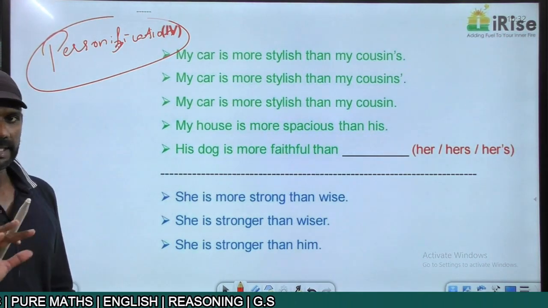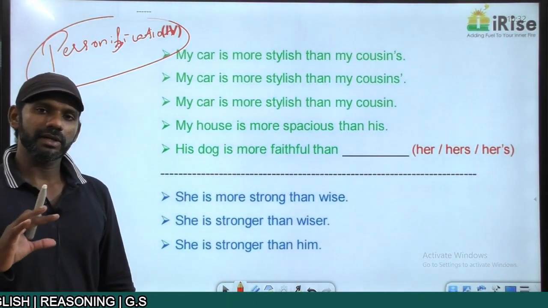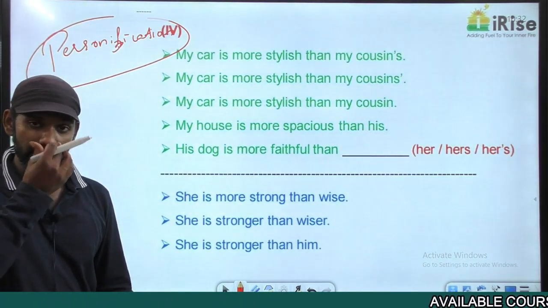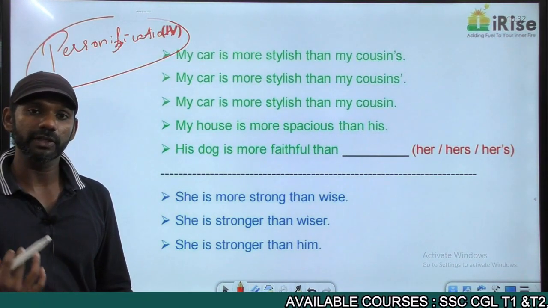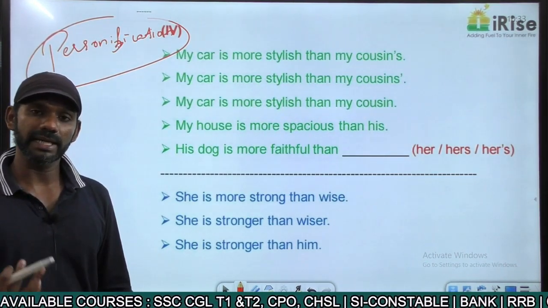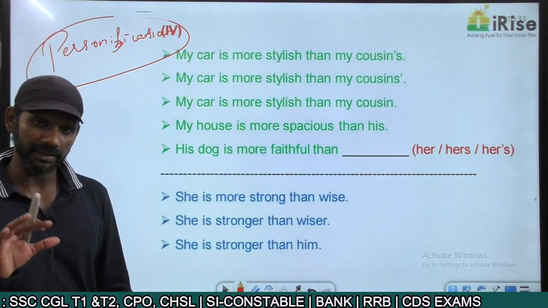As I said, we should not compare two completely different entities. We should compare only two similar entities. I should not compare my dog with you. I should compare my dog with your dog. But still, if I say, my dog is more handsome than you, I should not say it, but still.